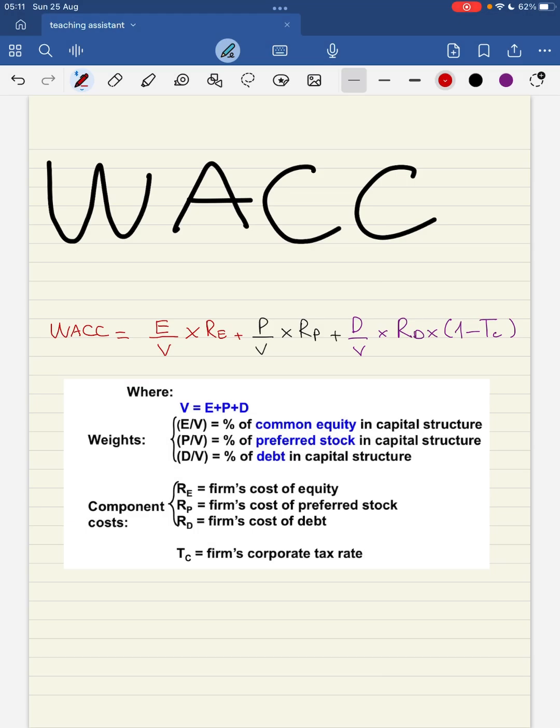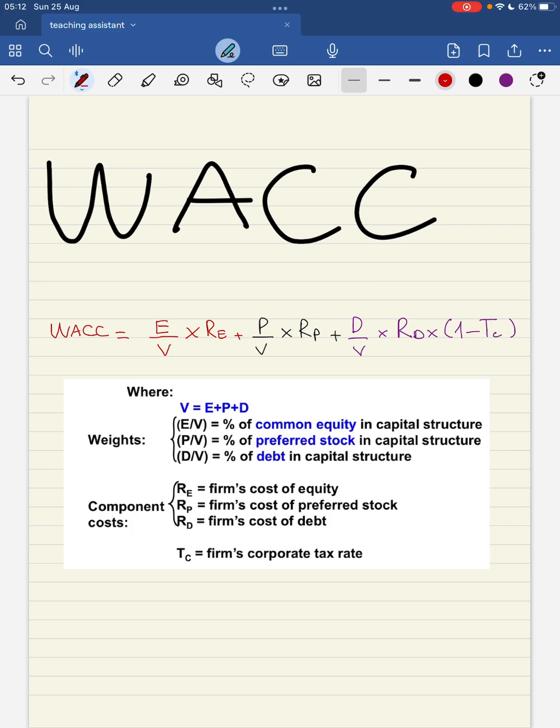So we have thus discovered all the components of WACC. This is the final formula to compute the WACC, the weighted average cost of capital. It's going to be equal to the percentage of common equity, E divided by V, which is the company value, times the cost of equity, plus the percentage of preferred stock in the capital structure, P divided by V, times the RP, plus the percentage of debt in the capital structure, D divided by V, times the RD, times 1 minus the corporate tax.